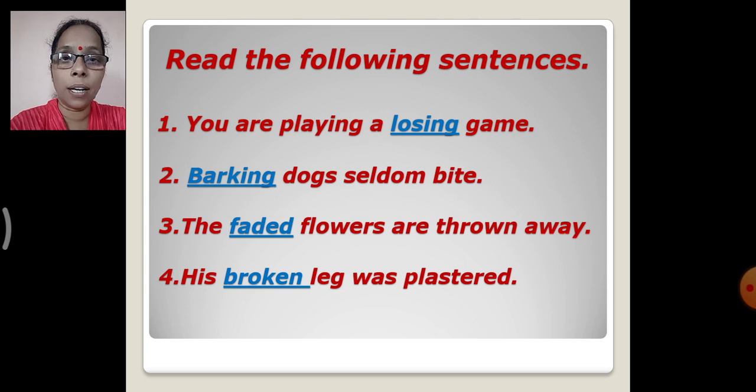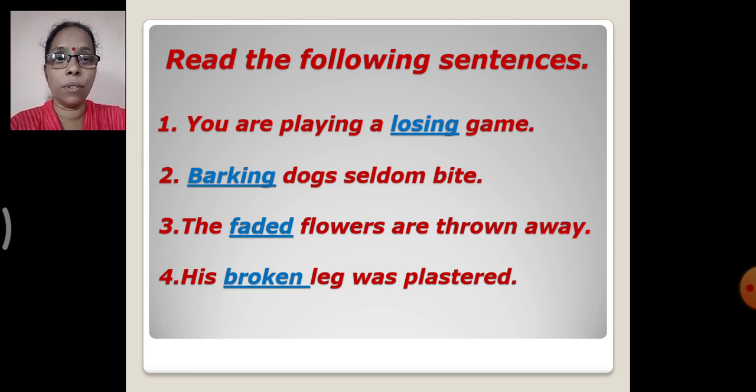The faded flowers are thrown away. Which flowers are thrown away? Faded. And flowers is a noun. His broken leg was plastered. Which leg was plastered? Broken leg. And leg is a noun. So these words here act as adjectives and are followed by a noun.